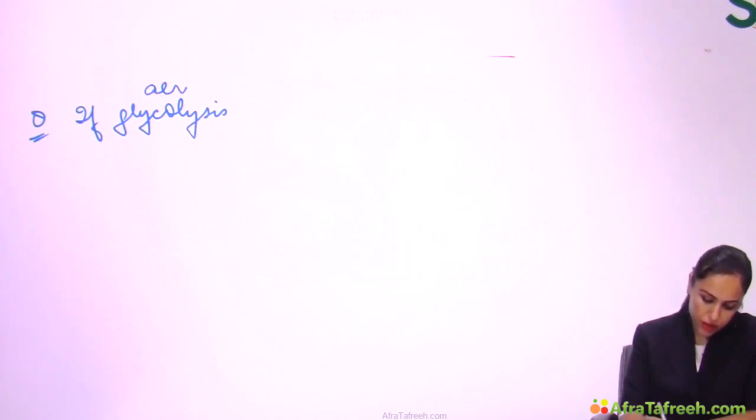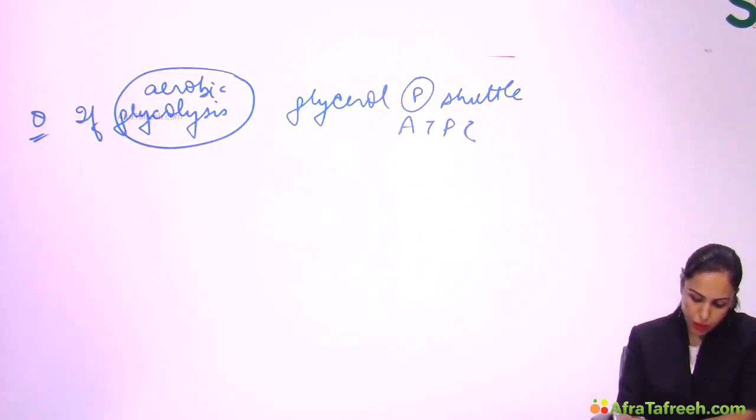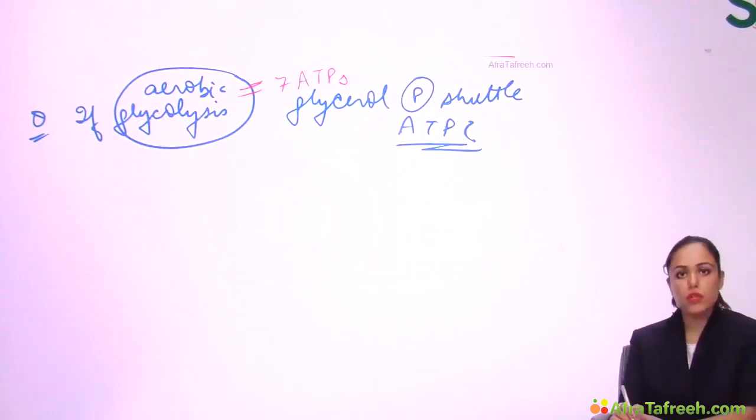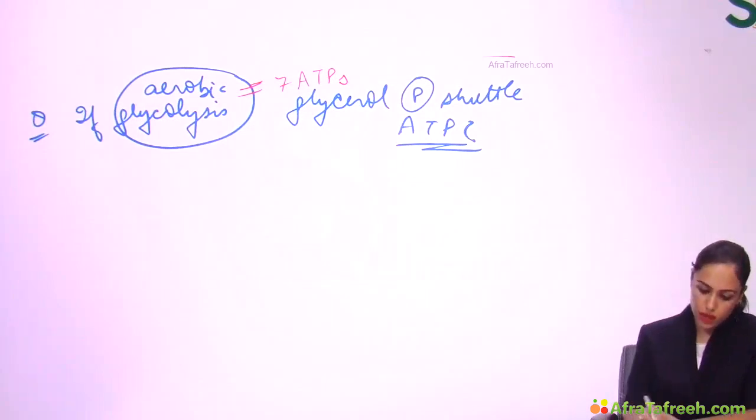Now, whenever we do energetics calculations, we consider the malate shuttle by default. But a question was asked that if aerobic glycolysis will use the glycerol phosphate shuttle, then how many ATPs will be obtained? You know that in aerobic glycolysis, normally we get 7 ATPs when we consider the malate shuttle. But now you have to consider the glycerol phosphate shuttle and do the calculation. See how we will do.